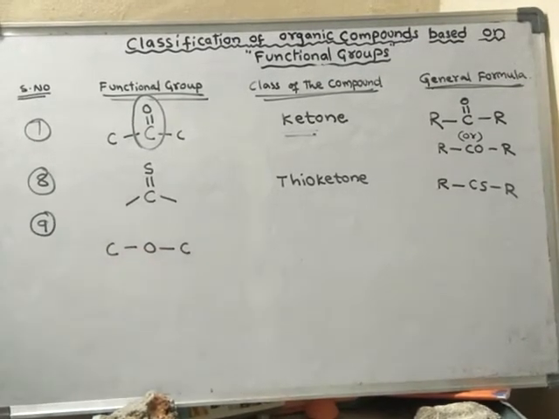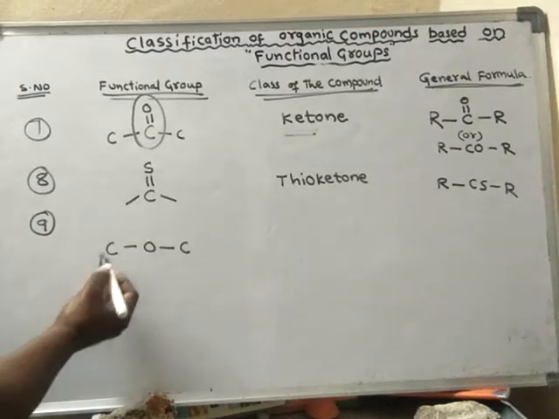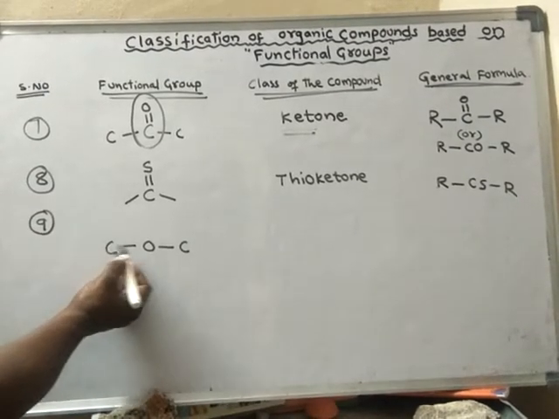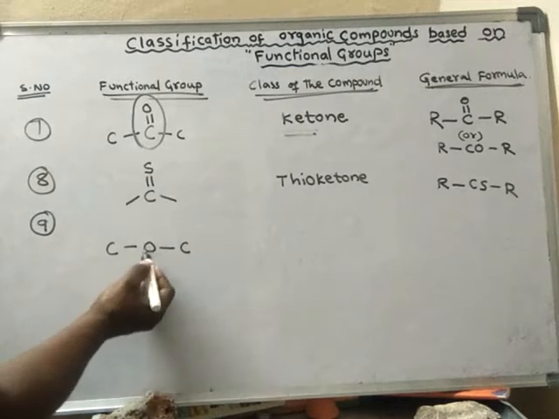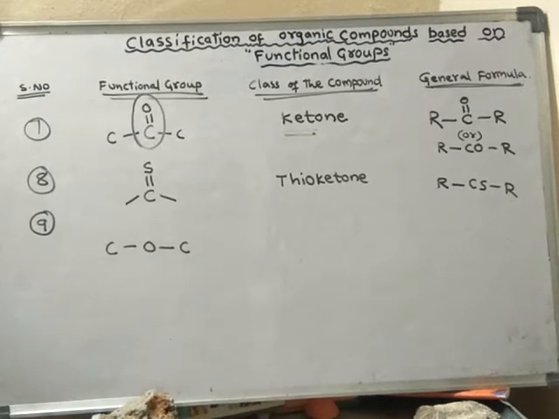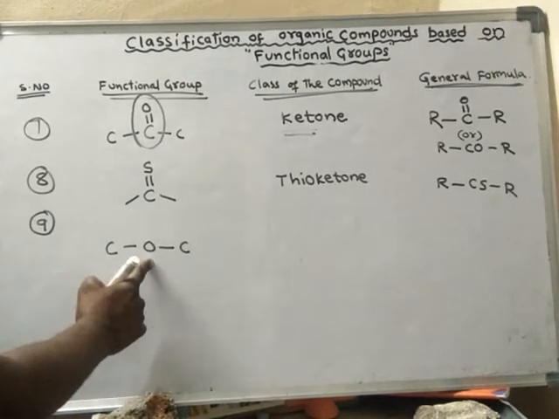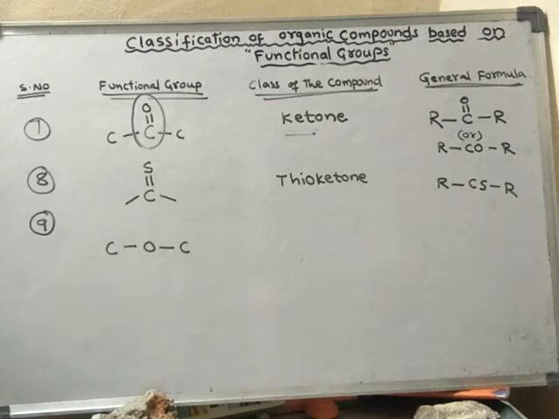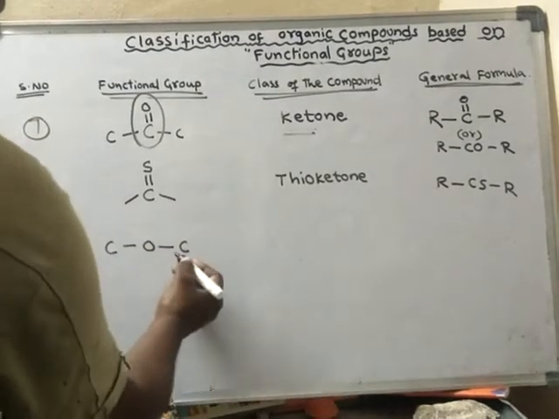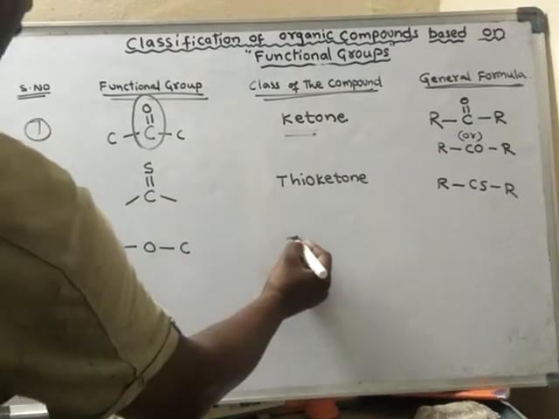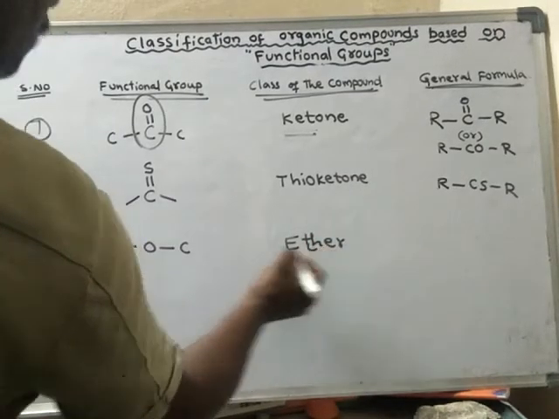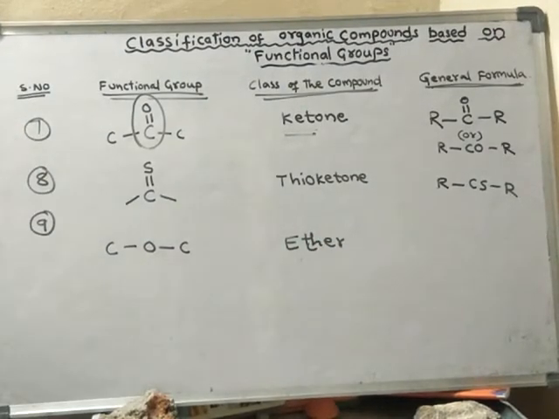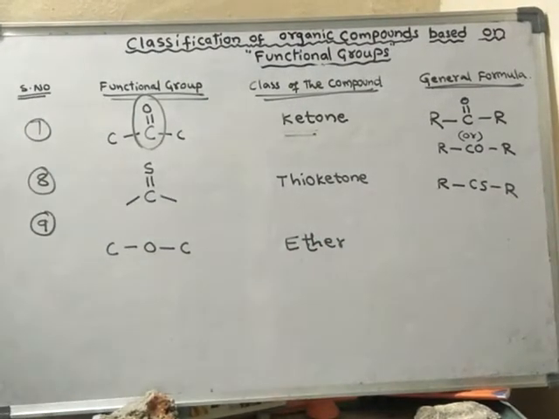COC, carbon, oxygen, carbon. That means if an oxygen atom connects two carbon atoms like this, then this functional group is said to be the ether class. So this is the ether functional group.